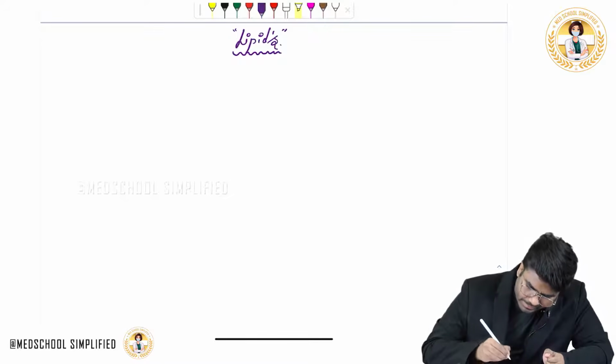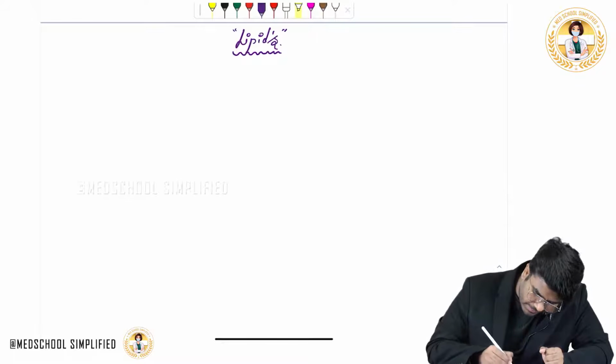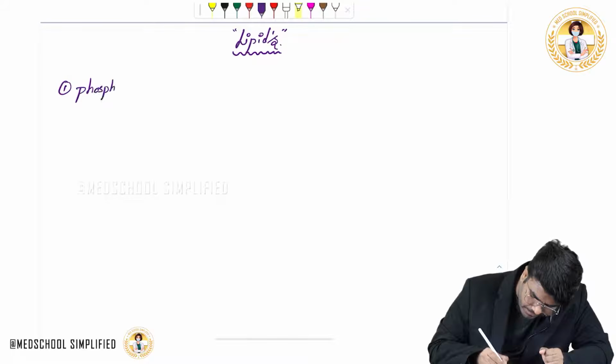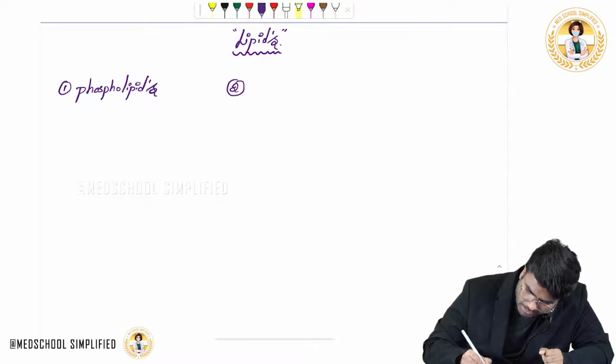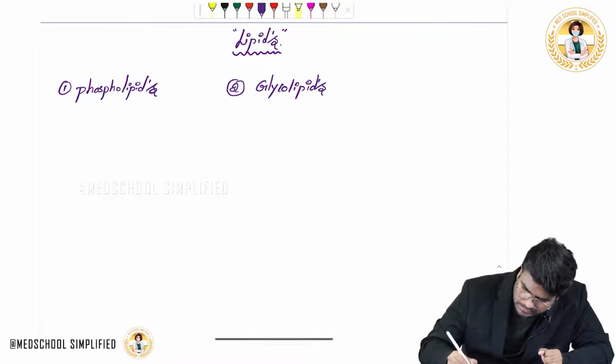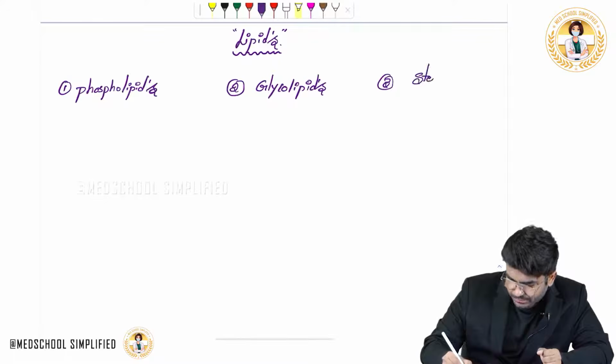The lipids in the cell membrane are divided into three types. The first type is the phospholipids. The second type is the glycolipids. And the third type is sterols.